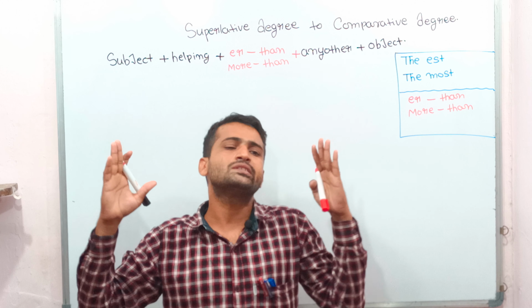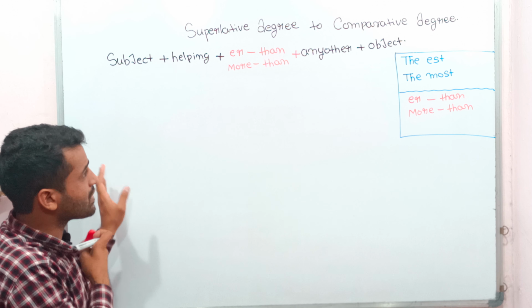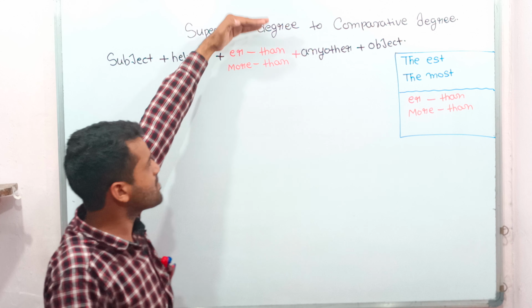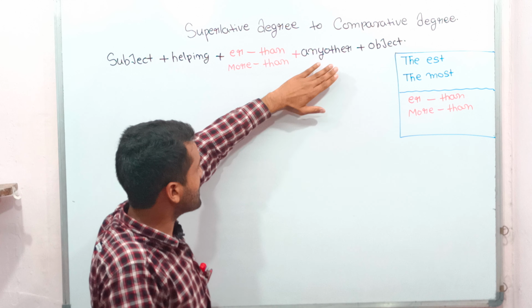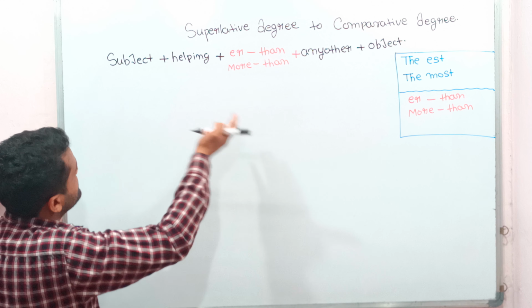Okay, is everyone understanding? Now see here, learn the formula: subject plus helping verb plus the symbol of comparative degree plus any other plus object.